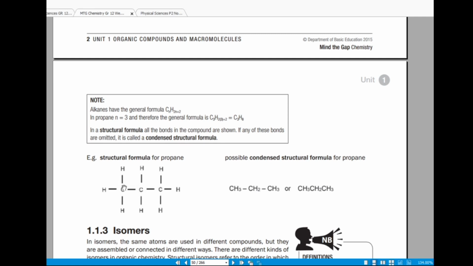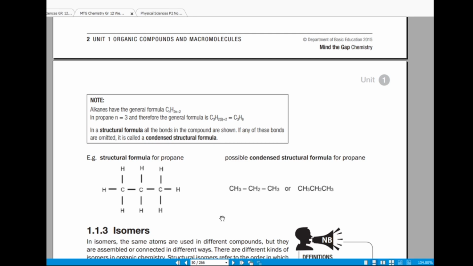The bonds between all the atoms are shown, right? In a condensed structural formula, some of the bonds are omitted, so they don't show every single line which indicates a bond between the atoms.